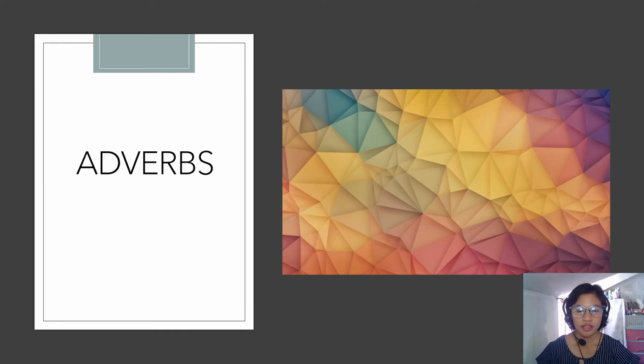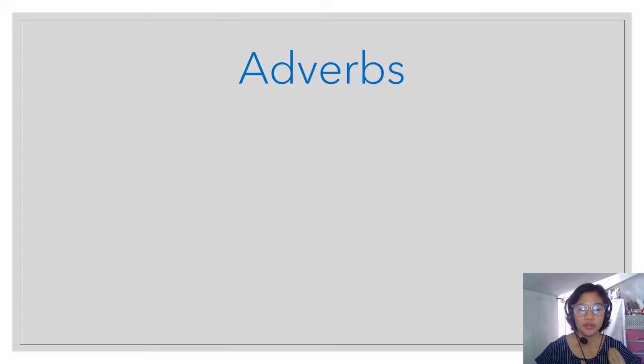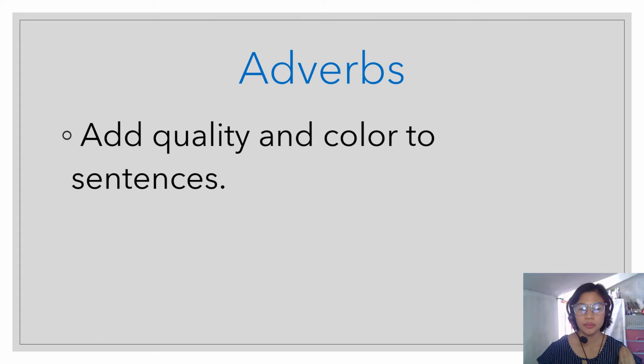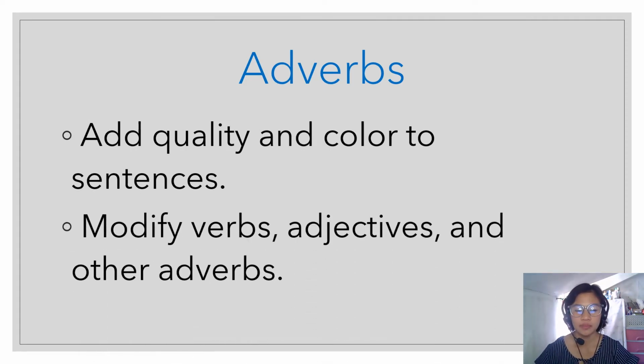I think you have an idea about it now, but I want to elaborate for you. Adverbs are the words that add quality and color to our sentences. They can also modify verbs, adjectives, and other adverbs. When we say they add quality or color, they can make our sentences stronger and clearer.